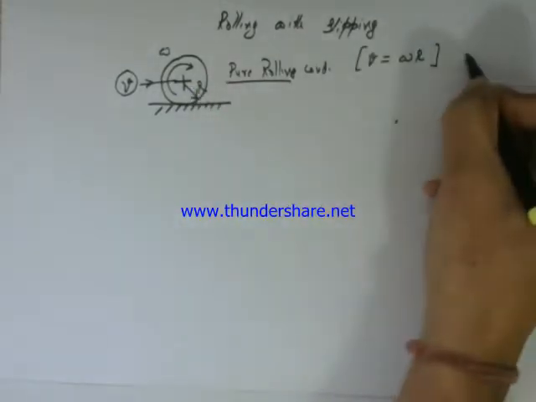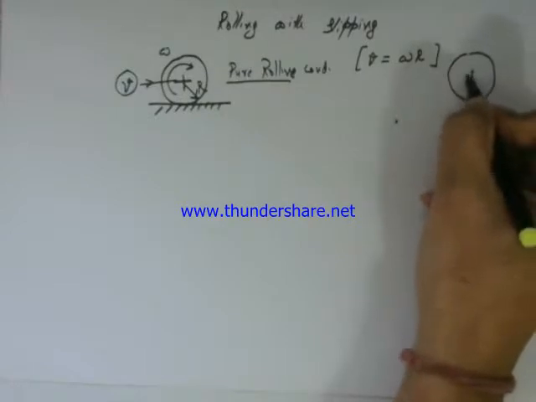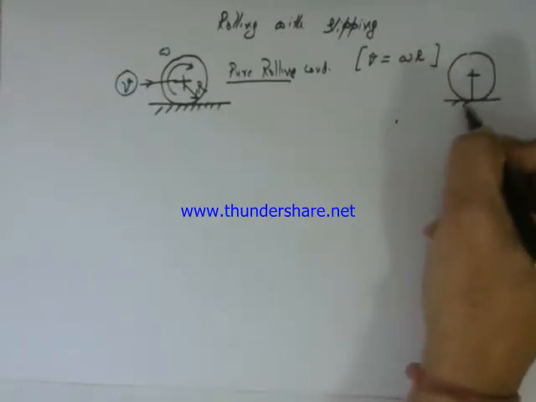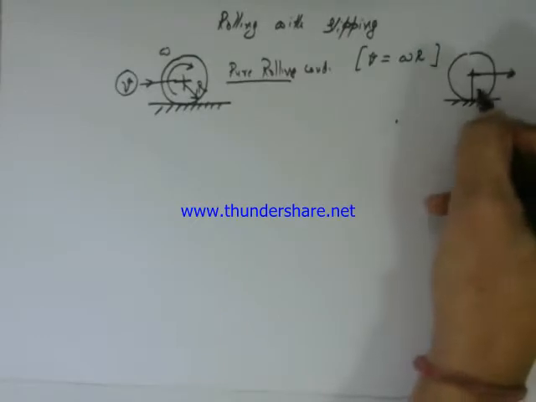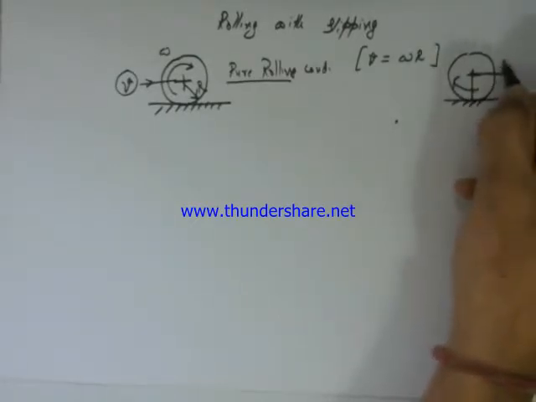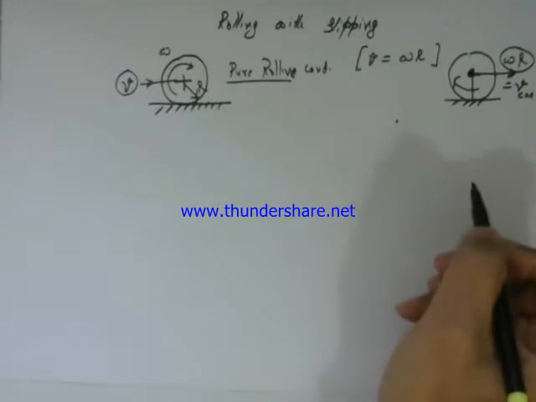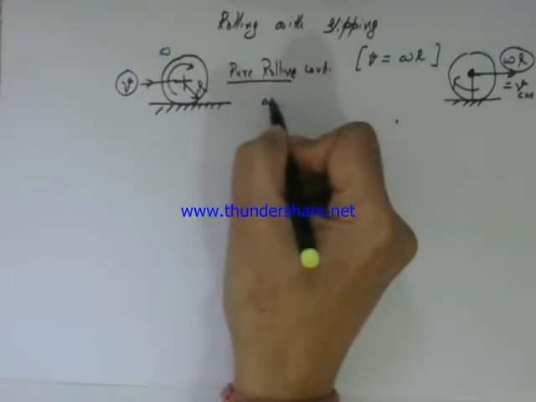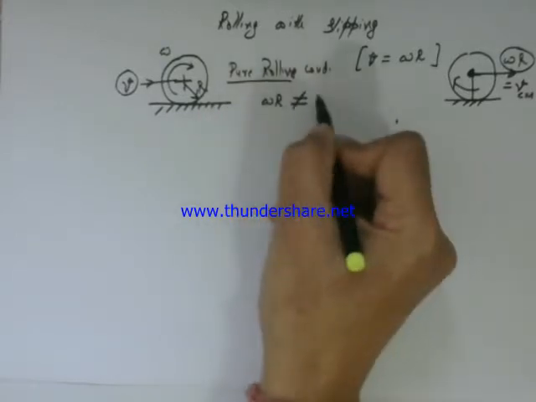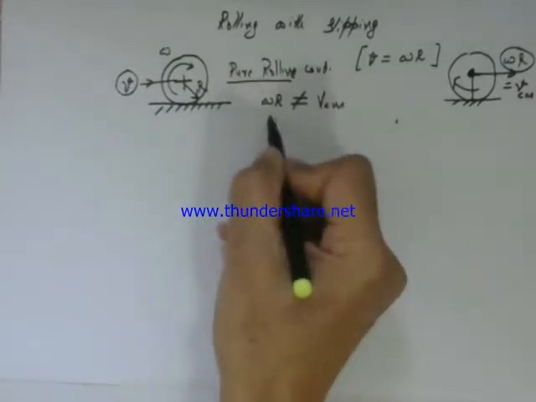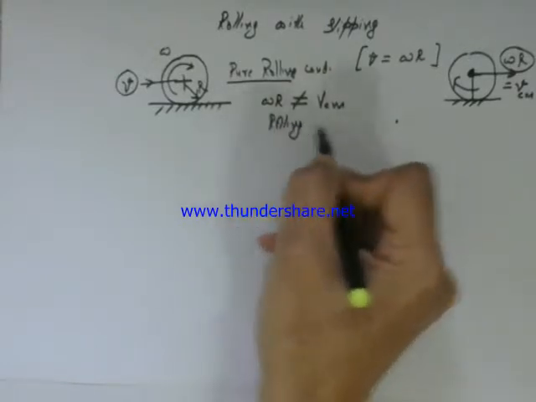Means if omega is the rotational velocity and no slipping is taking place, then because of this omega, the center of mass will have velocity equal to omega R. And if this omega R is equal to the actual velocity of the center of mass, then it is a case of pure rolling motion. But if omega R is not equal to the velocity of the center of mass, then it is rolling with slipping.